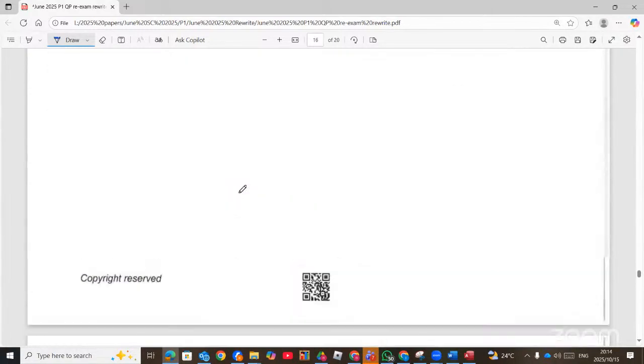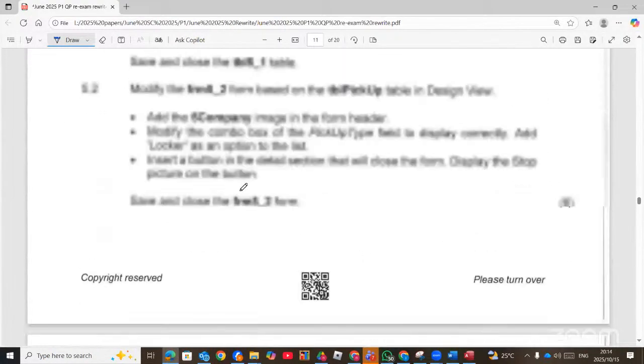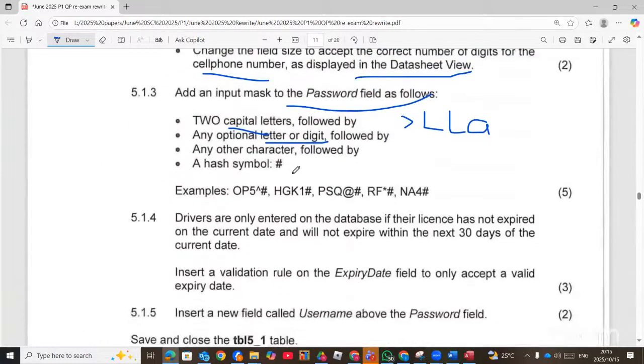So here the question wants us to choose any character, that means N, this one. And then followed by hashtag. So you must put hashtag, but please, hashtag must be in inverted commas because it's a string. Not just hashtag, because when you put just hashtag, it means you are referring to an optional number, including plus and minus.